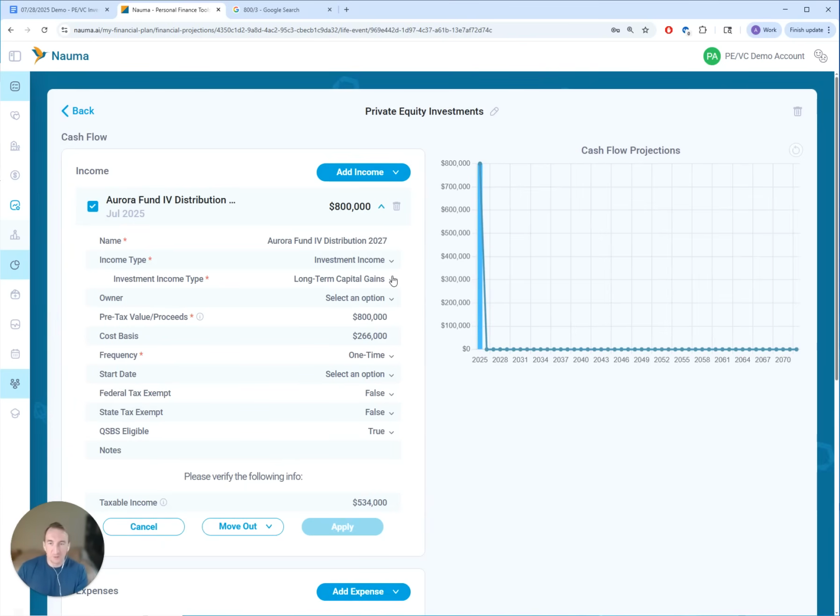Right. So what we are going to do next, we will add other distributions for Aurora Fund. And I'll pause the video here so you don't see me doing the same thing again and again. But what I wanted to highlight here is that when you enter distributions, you would like to specify both the distribution and the cost basis of that, so that we can calculate the taxable income here. And also, if it's an early stage fund, you would like to mark it as QSBS eligible. It will reduce your taxes.